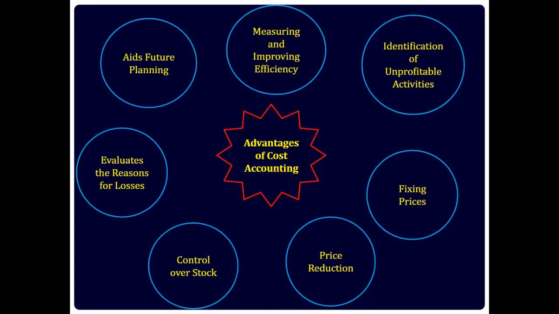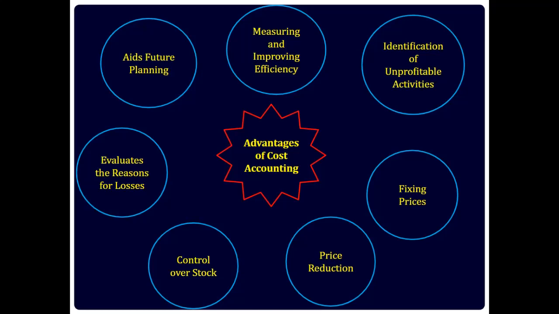Identification of unprofitable activities. Just because a firm is making overall profit, it does not mean all activities are profitable. Cost accounting will help us identify the profitable and unprofitable activities of the firm. So, activities that cause the firm losses can be made profitable or eliminated. This can happen due to the cost ascertained in cost accounting.